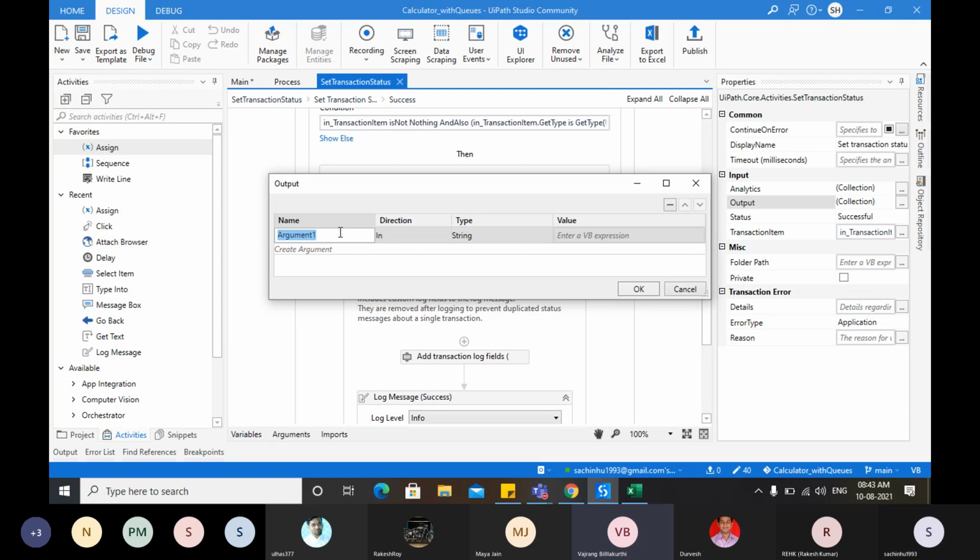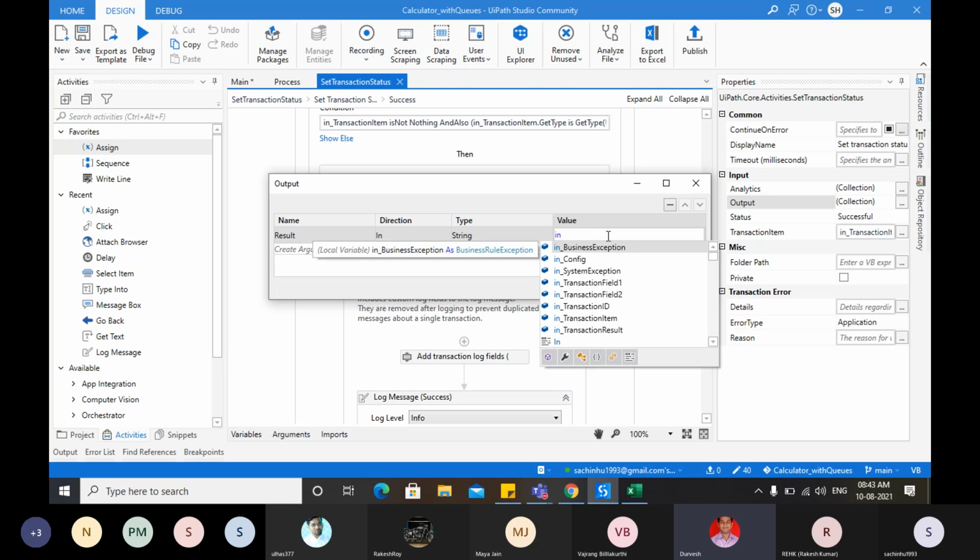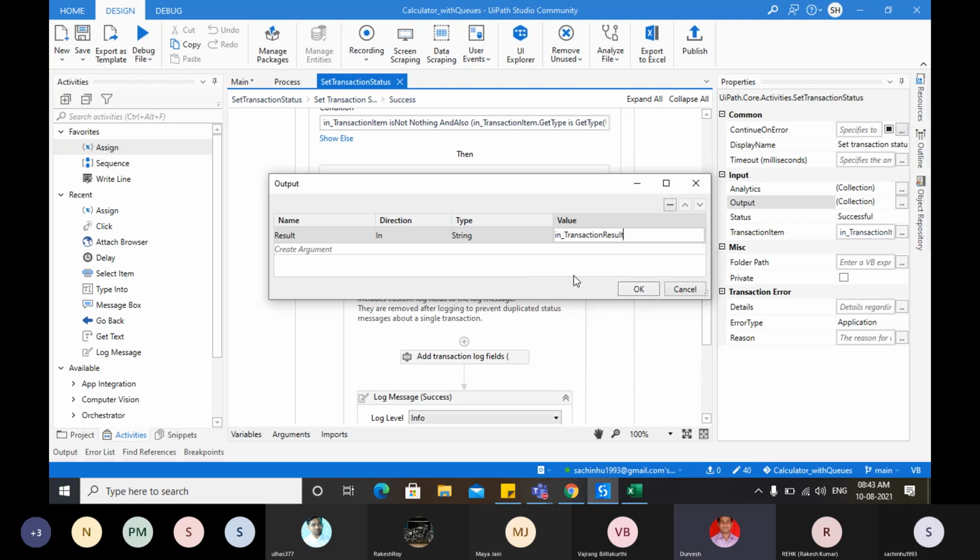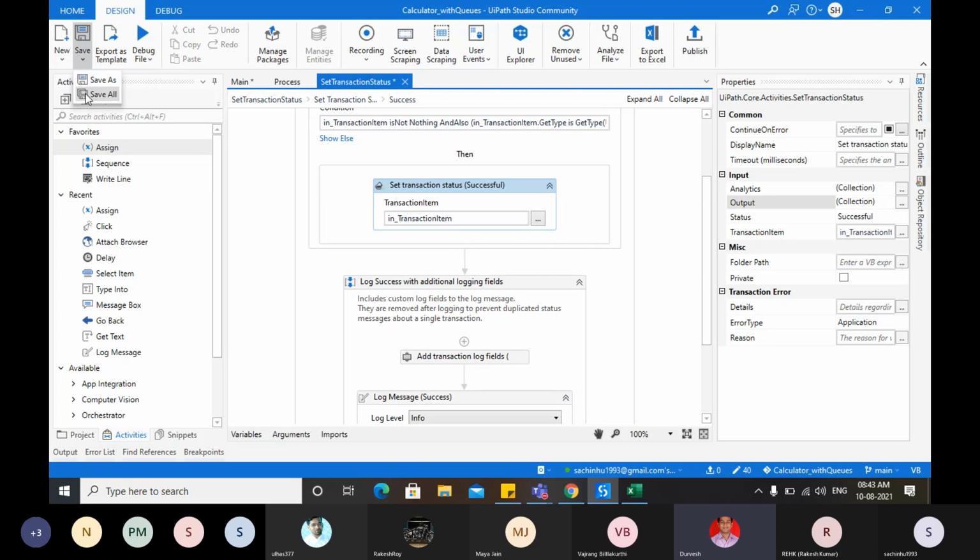So it can be transaction result or output, or response or result, anything you can keep. But the value should be the input argument, which is a string transaction item result. In value, type in underscore transaction result, which earlier we have created. Press okay. That's it.